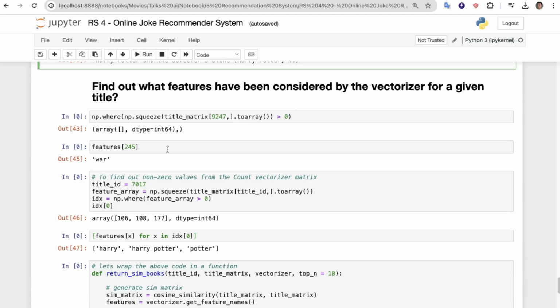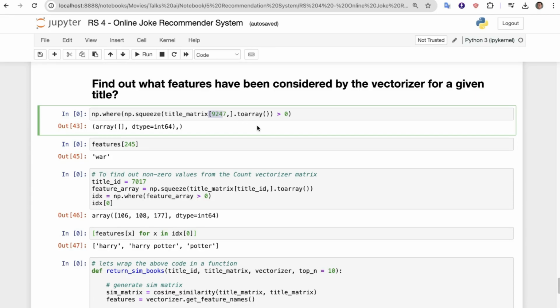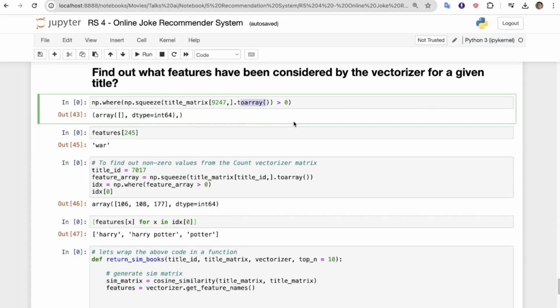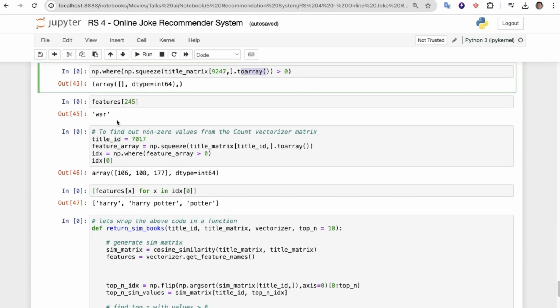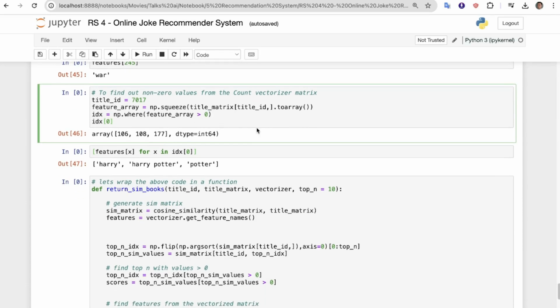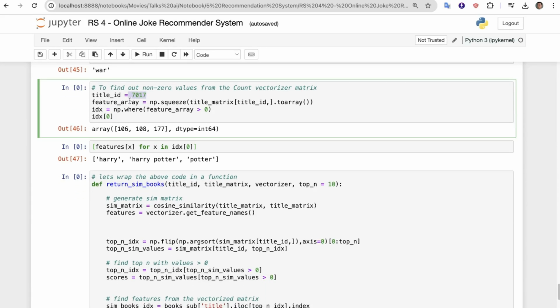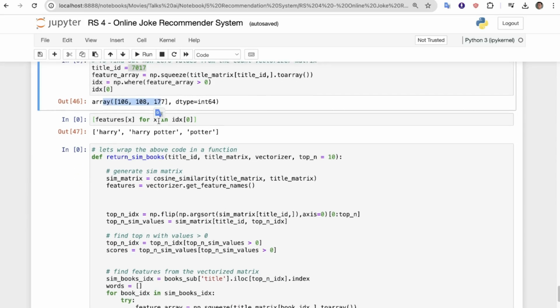Now find out what features have been considered by the vectorizer for a given title, right? So here we get to know that, using np.where, we use title_matrix of this, and title_matrix of 9247 to array, and if it is greater than 0, then features, if we call feature 245, we have it is war. Now to find the non-zero values, find out non-zero values from the count vectorizer matrix. So title ID, if we pass this, the feature array we have, the index we have, so this is what we will get, the array of this.